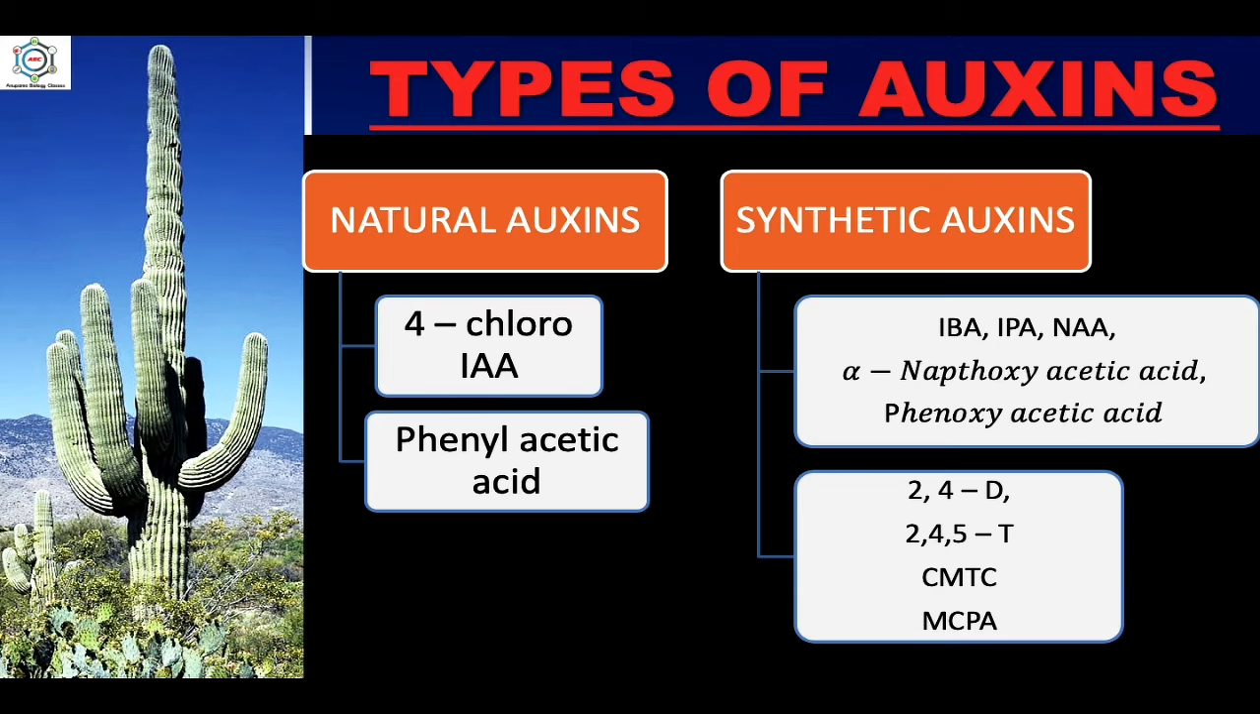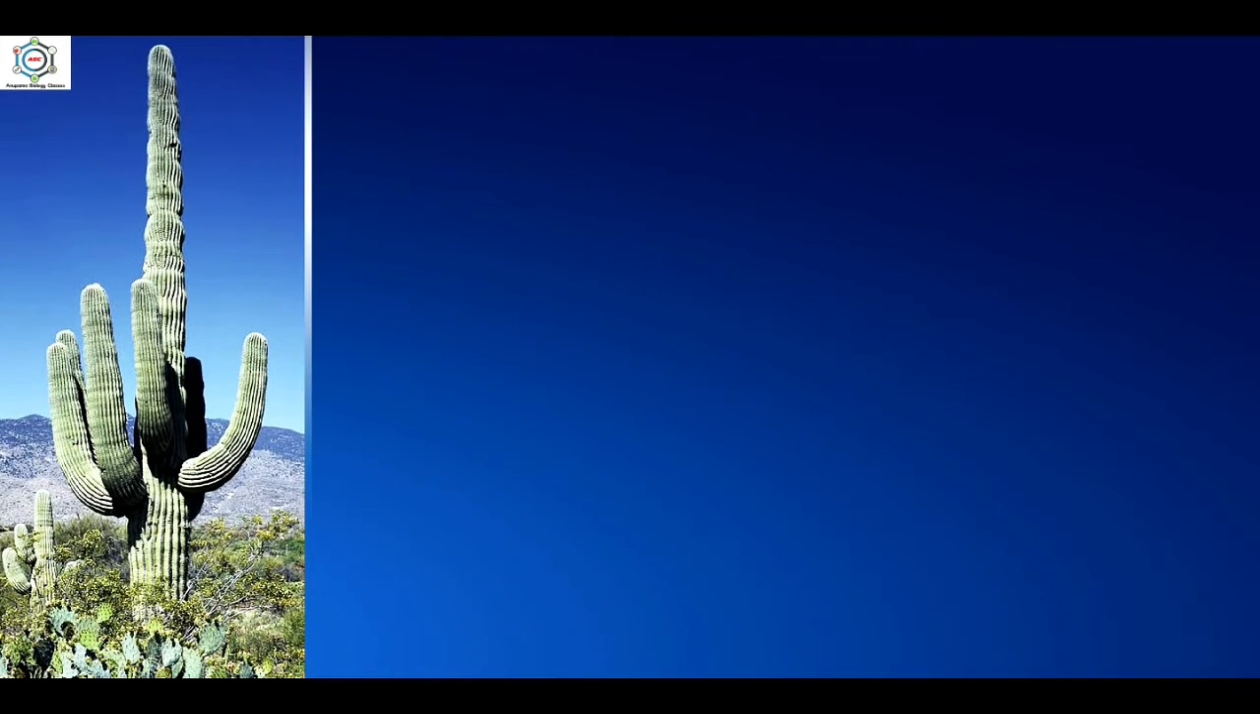And in case of synthetic auxins, some examples are indole-3-butyric acid, indole-3-propionic acid, alpha and beta naphthalene acetic acid, alpha naphthoxyacetic acid, phenoxyacetic acid, 2,4-dichlorophenoxyacetic acid, 2,4,5-trichlorophenoxyacetic acid, 2,3,6-trichlorobenzoic acid, carboxymethyl dithiocarbamate, 2-methyl-4-chlorophenoxyacetic acid, etc. So this is all about the types of auxins.